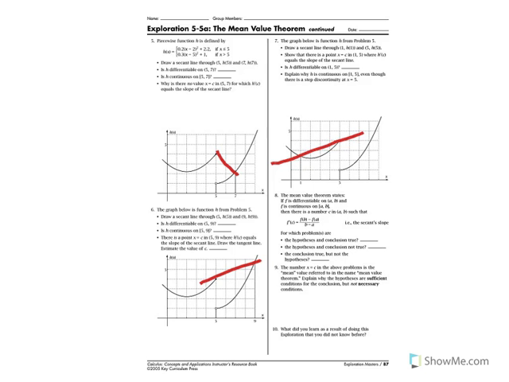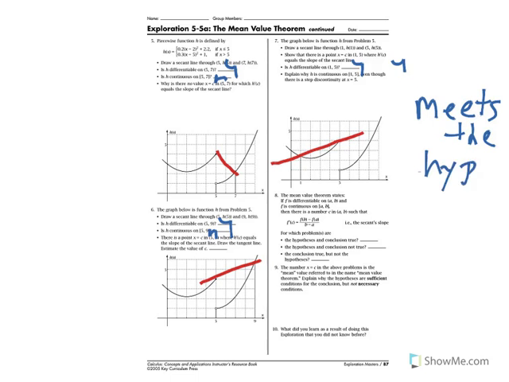Well, this function here is differentiable, but it's not continuous. How about the next function? Once again, differentiable, not continuous. And the third function is differentiable, yes, and continuous. So this one meets the conditions, or meets the hypothesis of the mean value theorem.